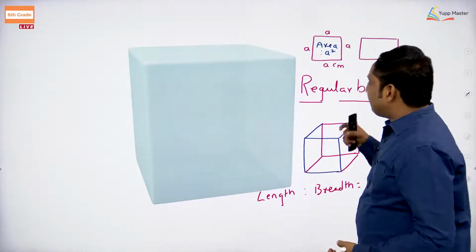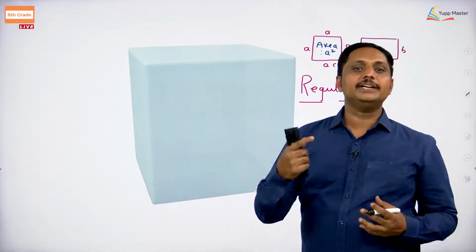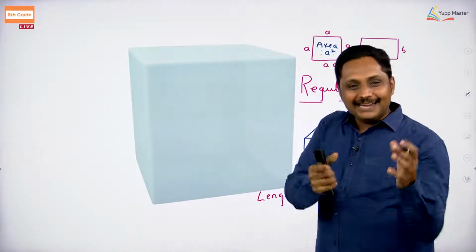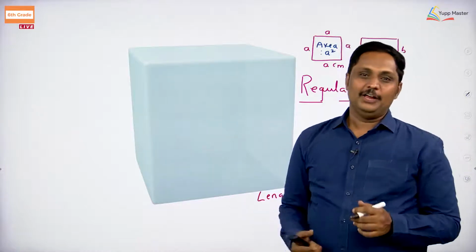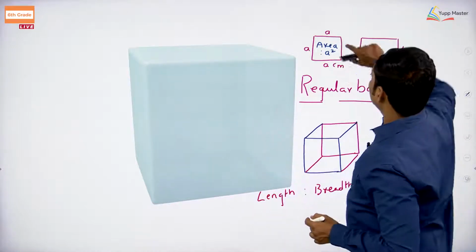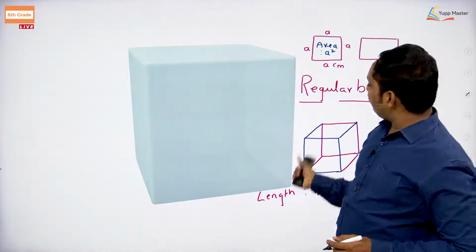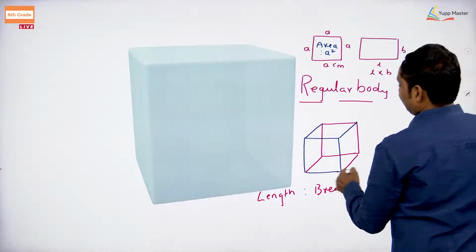So, measurement is a process which involves one or two steps. If you are going to take that length, it is one simple step. If you are going to take that area, you have to measure that length and breadth. All right. If you want to get that measurement, you can take that.